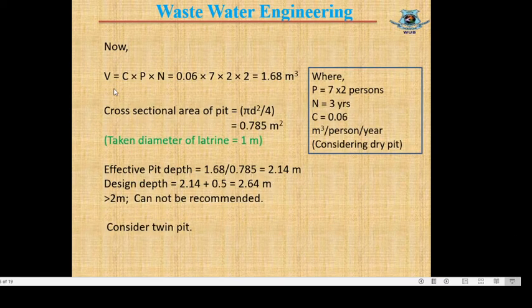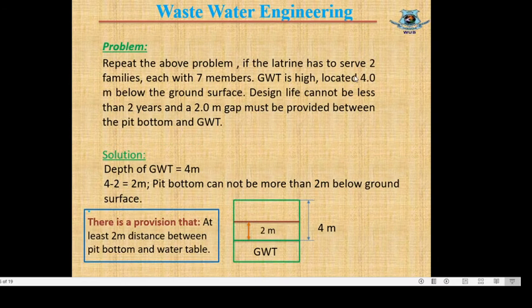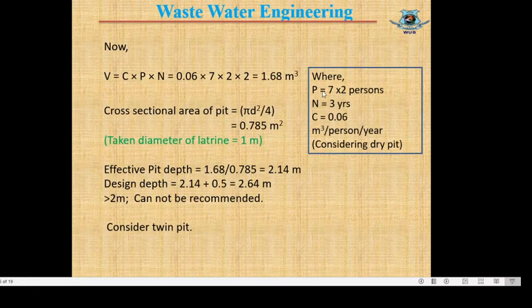Again, from the same formula we will calculate the effective volume of pit. Here C equal to 0.06 for dry pit, P equal to 14 persons as stated in the question. 2 families, each family has 7 members, that means 7 into 2, 14 persons. P equal to 14 persons.